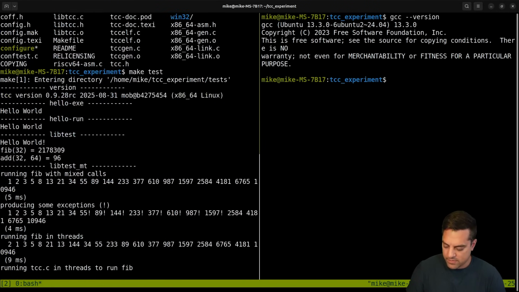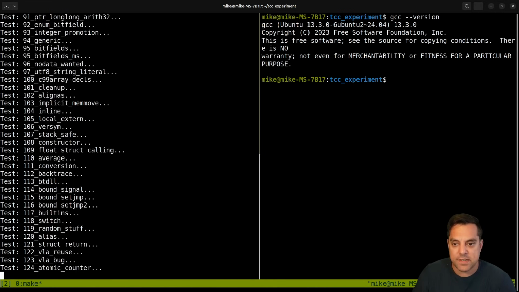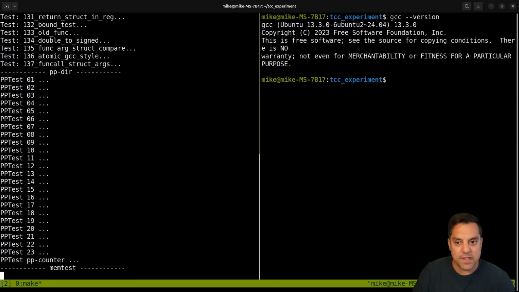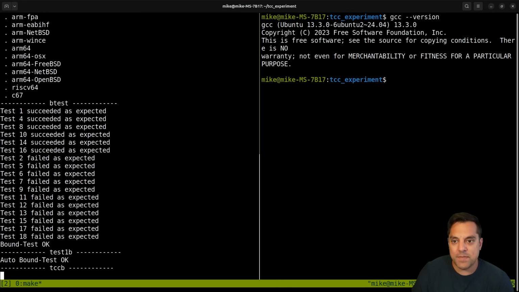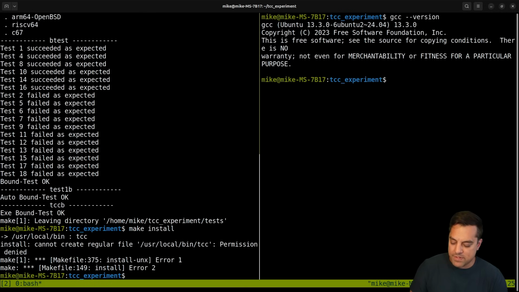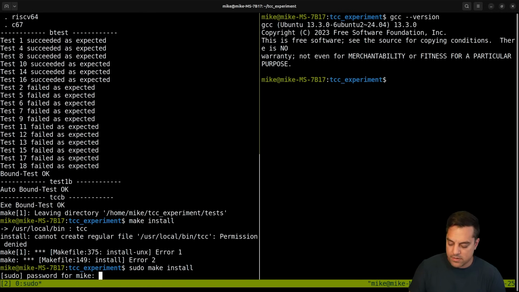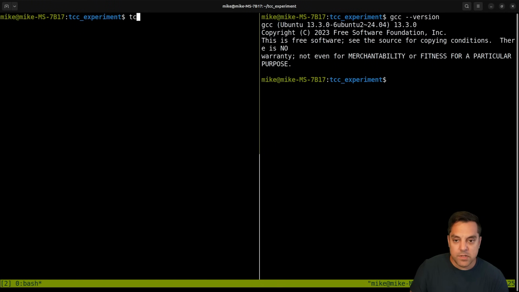Make test. Okay, so it's doing some testing using TCC. That's good news. And we'll do a make install here as well. That's always good. Now, something interesting I was thinking about here, perhaps another use case for these types of compilers. Let's see, permission denied here. Type in my super secret password. There we go. And now I should have TCC available.